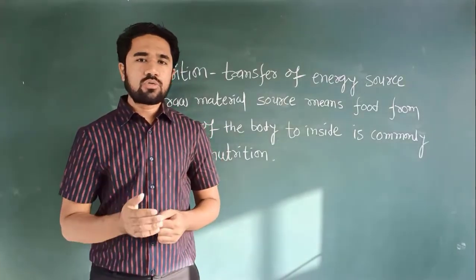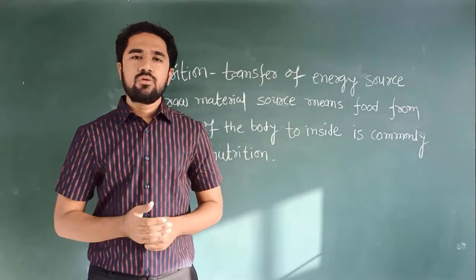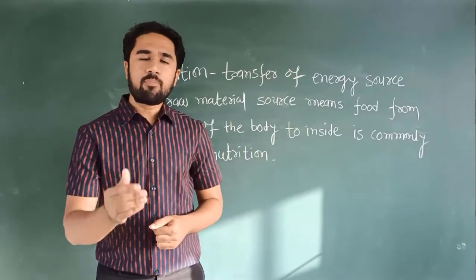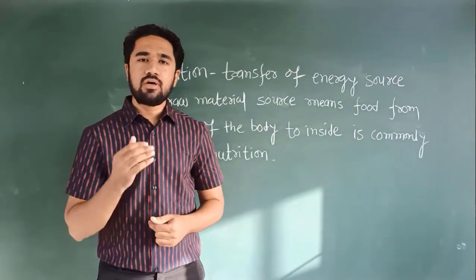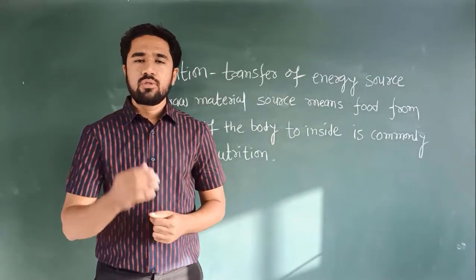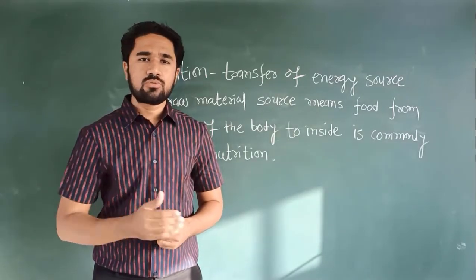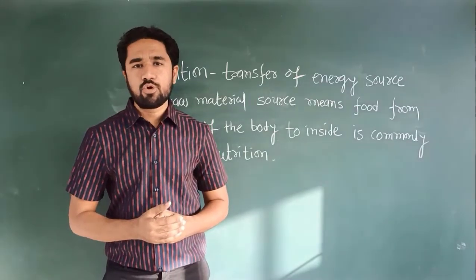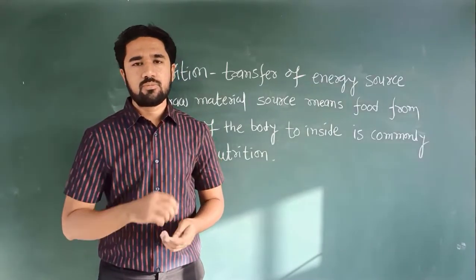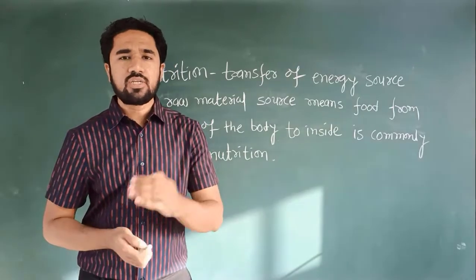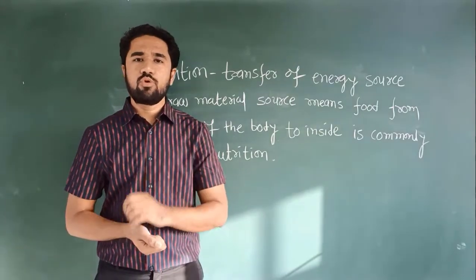And animals, which use complex carbon compounds as an energy source, use the heterotrophic mode of nutrition. So first we will start with the autotrophic mode of nutrition.